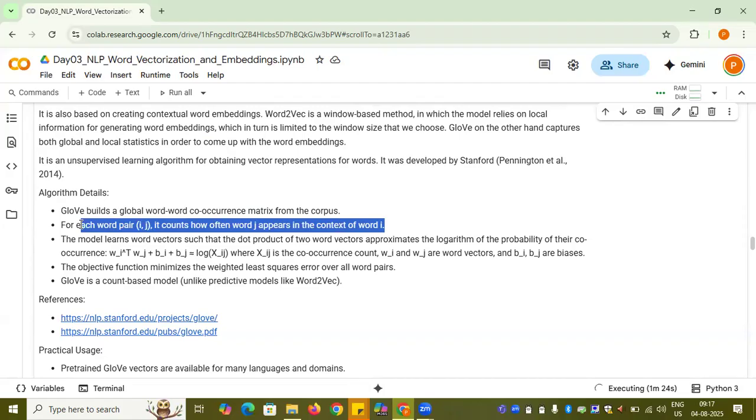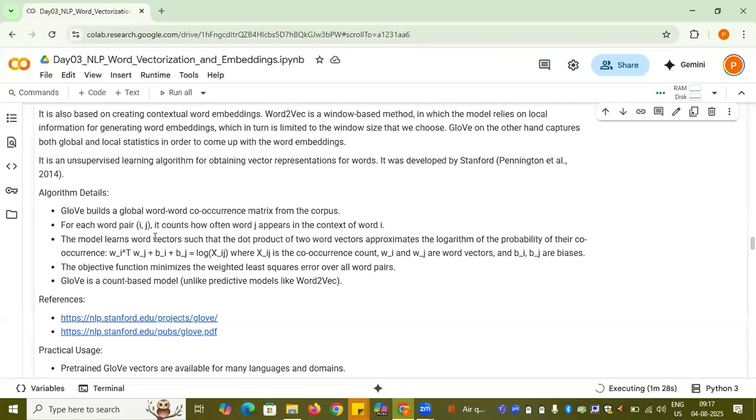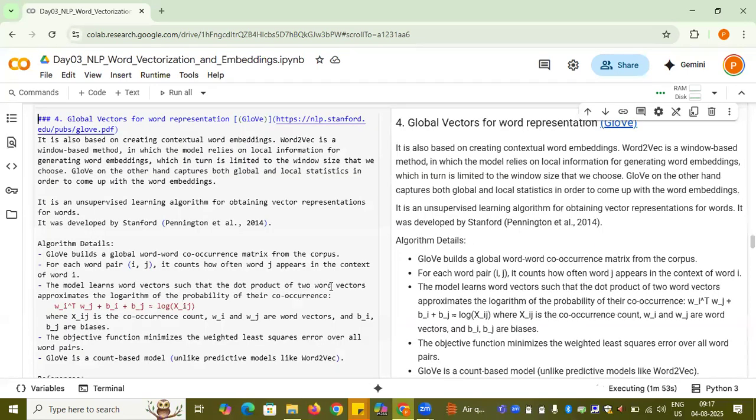So this is like a statistical method. For example, for two tokens, we need to compute how many times they appear together in the entire corpus. We need to build it, and there are some libraries already with which you can build these matrices. And then the model learns word vectors such that the dot product of two word vectors approximates the logarithm of the probability of their co-occurrences. So this is how it is actually being computed.